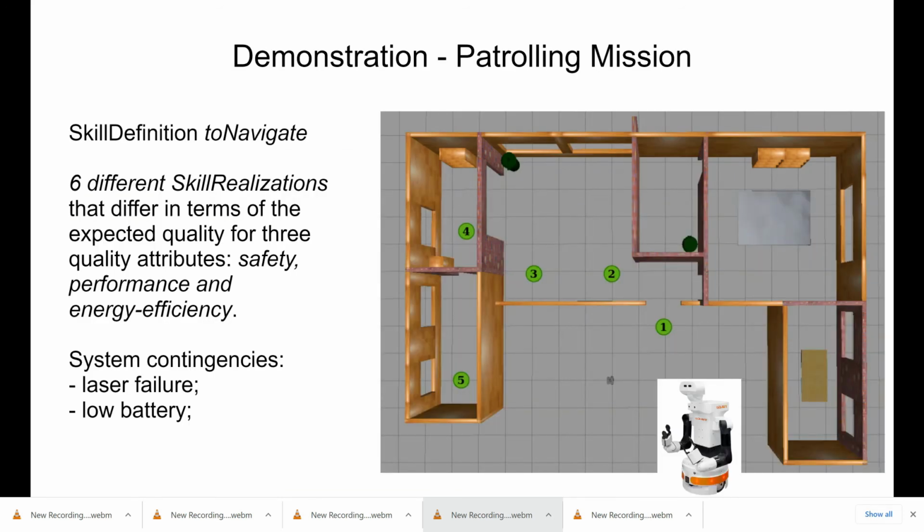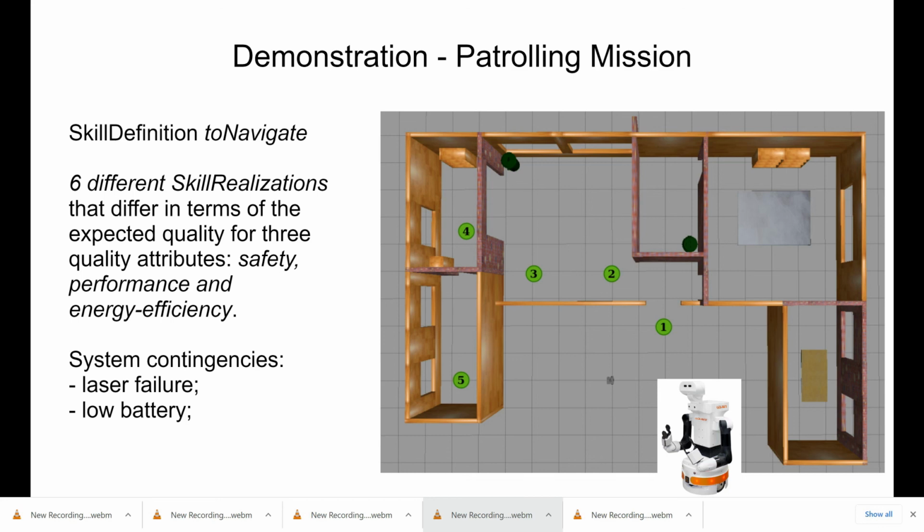Finally, we realize this Metacontrol approach in a patrolling mission where a Tiago robot needs to navigate to 5 different locations. We used one skill definition, which is to navigate, and we realized 6 different skill realizations that differ in terms of the expected quality for 3 quality attributes: safety, performance, and energy efficiency.